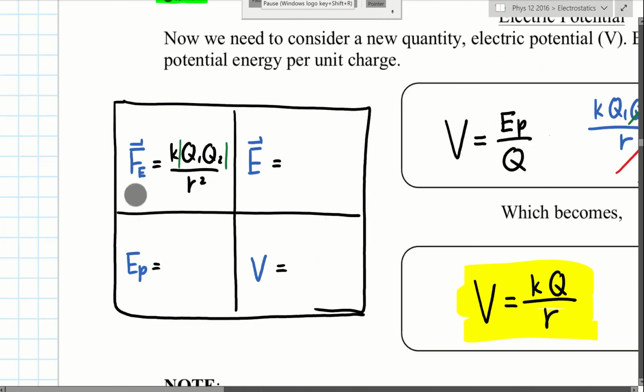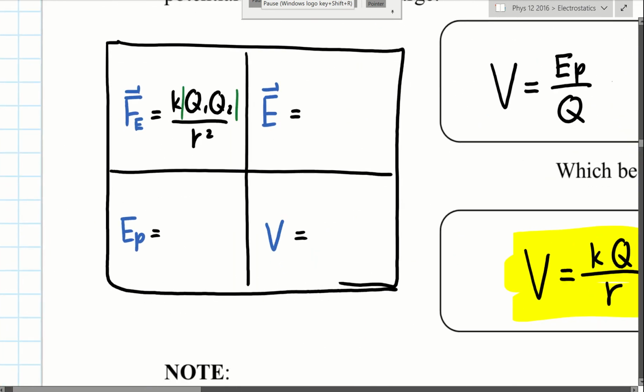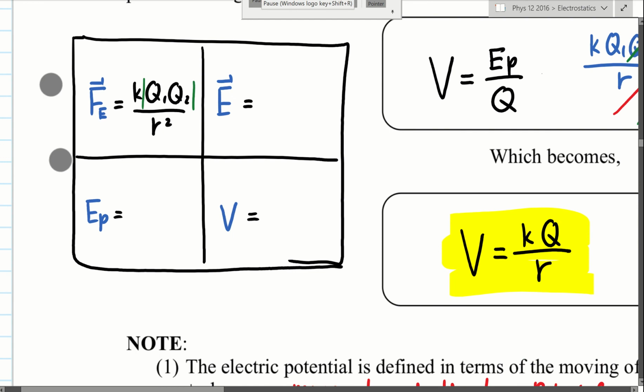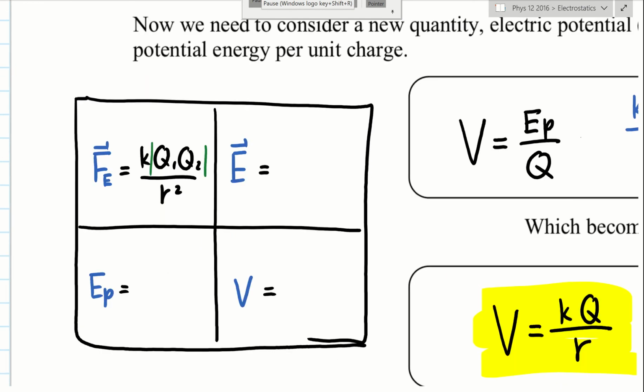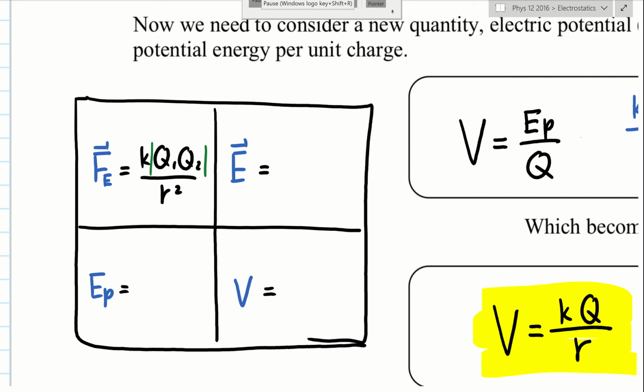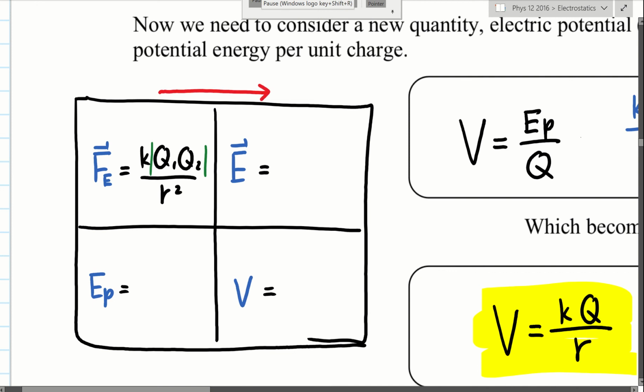Okay, at this point, it's nice to have a summary of the 4 things that we have learned so far. We start with Coulomb's law, which is the electric force equation, KQ1Q2 over R squared. Then you write the electric field equation here. Just write down the heading for electric field, voltage, and the heading for potential. Now, it turns out that if you set them up in a chart like this, these 4 equations are related.